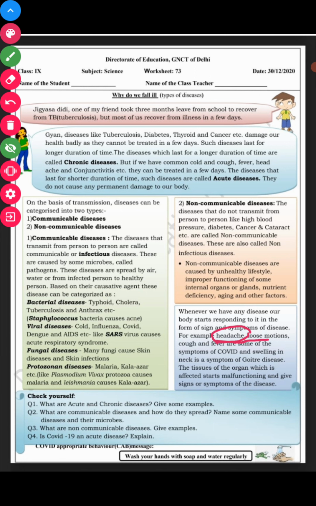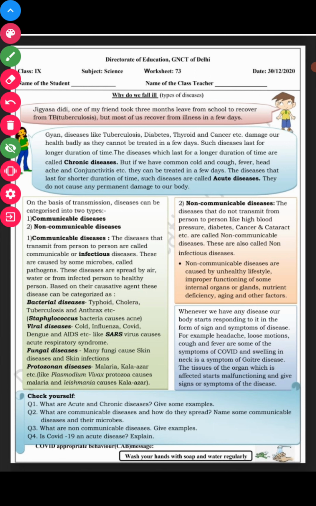Loose motion or diarrhea is related to a stomach infection. Cough and cold are related to a chest infection. Fever shows that there must be some infection in the body. And swelling in the neck is a symptom of goiter.